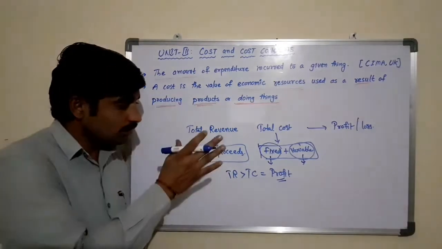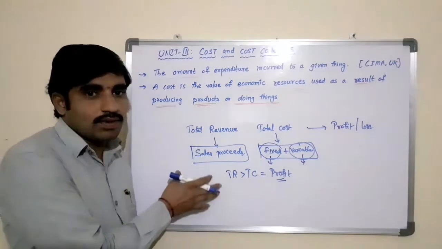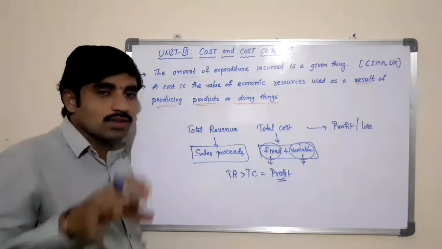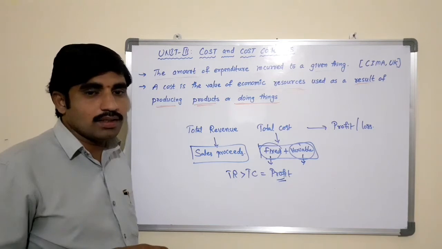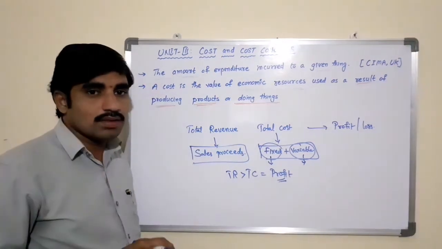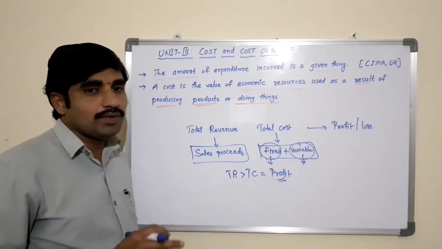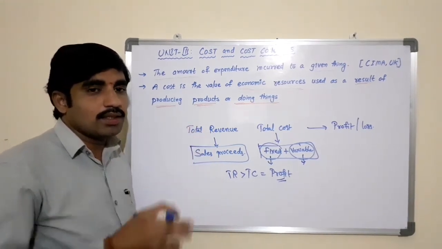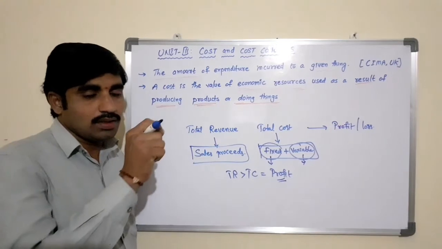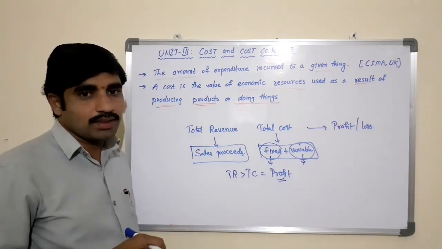So for taking decisions in these areas, especially in production, the managerial economist should study all the different types of cost in order to analyze and take corrective decisions to implement in practice.